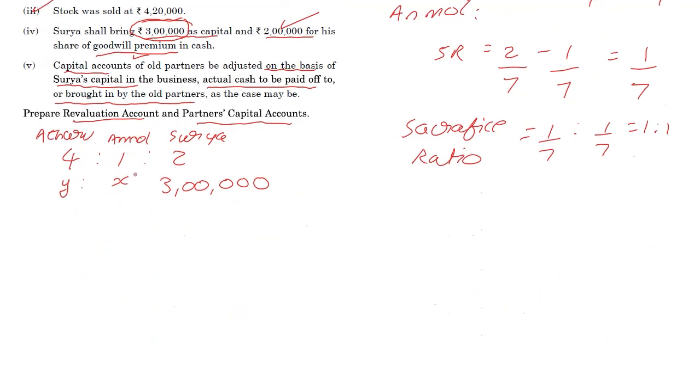And I'm going to use a little bit of common sense. If 1:2, X is 3 lakhs. I'm guessing this X is going to be 1,50,000. Similarly, if we have 4:2 and 2 is 3 lakhs, then I'm guessing 4 will be 6 lakhs. Please cross multiply if you want to, but this is enough. So I know that anyhow the closing balance of the partners is going to be 6 lakhs, 1,50,000 and 3 lakhs.